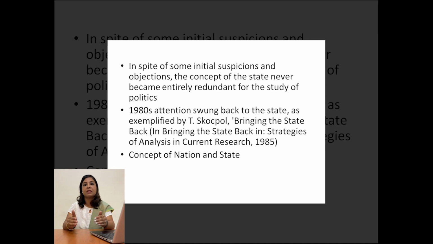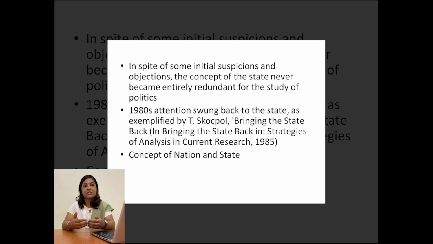So this is what the legal conception of state is. But this legal conception of state, we all know today, is a modern concept. But we should not forget that the concept of state has been there from the ancient past.